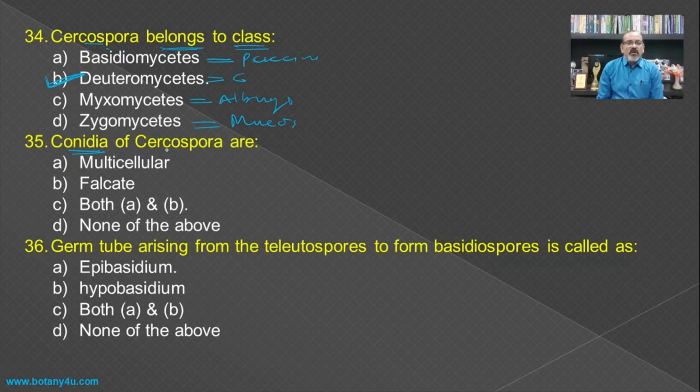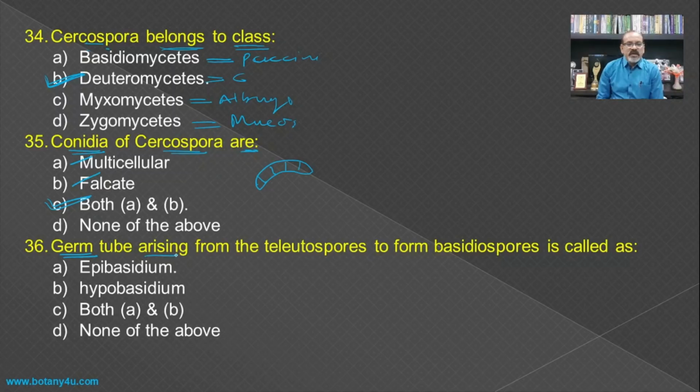Then conidia of Cercospora are, just we have seen such a type of the falcate structure which are multicellular, and hence they are multicellular and falcate, and hence the C will be the answer for this question.